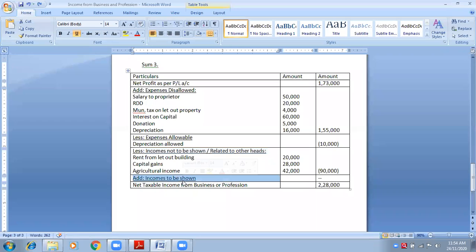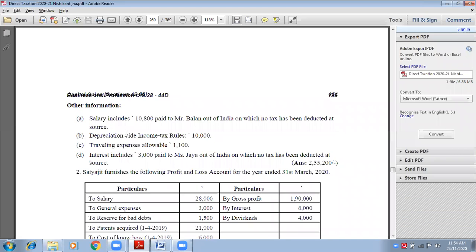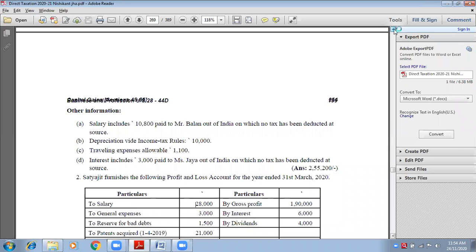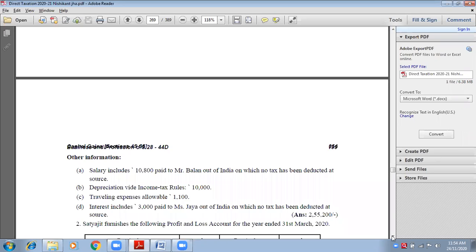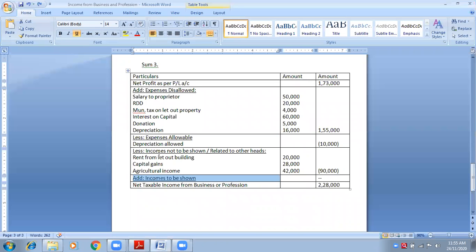Next item, add incomes to be shown. Where do we need to find it? Adjustments, ma'am. Yes, only the adjustments. And can you see all the adjustments are regarding expenses. No income is given in the adjustment. Can you see no adjustment is given for the incomes? All the adjustments are related to the expenses. Write down nil and get me the final total.